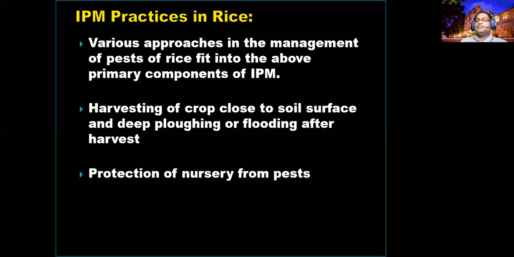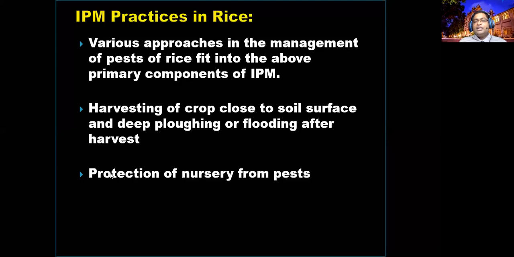Grubs will be there. In some dry wetlands, grubs will be there. Not the grubs, crabs. Crabs also cut some paddy plants while they are moving.